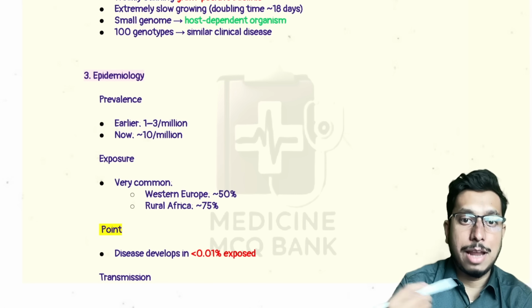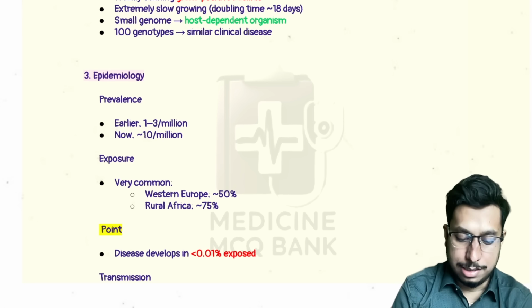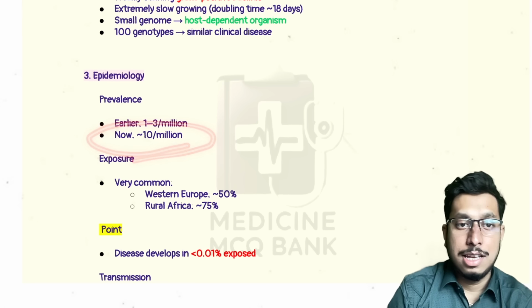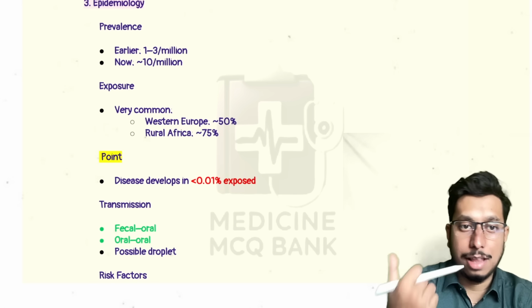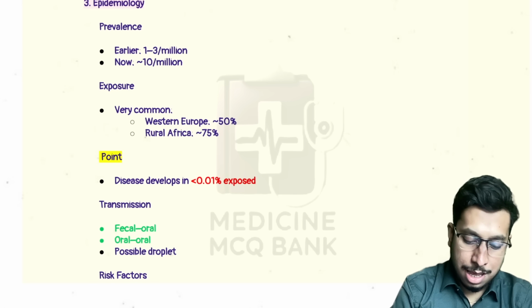Now, with advent of diagnostic tools and knowledge of the disease, prevalence has been on the rise, not because of any other cause, but because we are detecting this thing very early. So prevalence is more, around 10 million currently. Prevalence is more quickly identified in other countries than in India, and it is very common in rural Africa, where infectious diseases are more common.